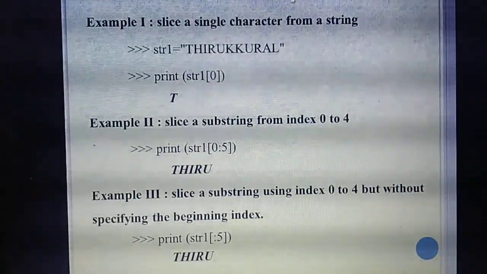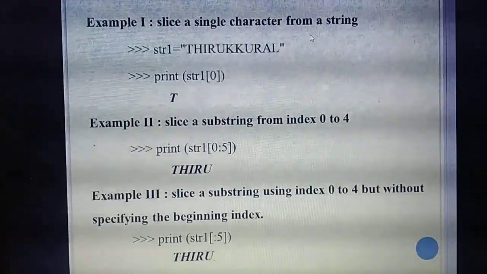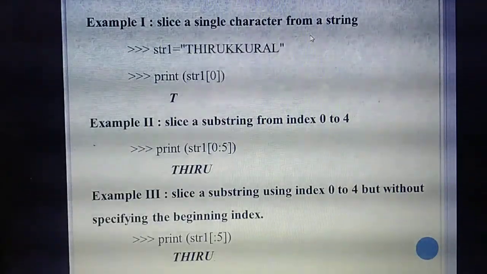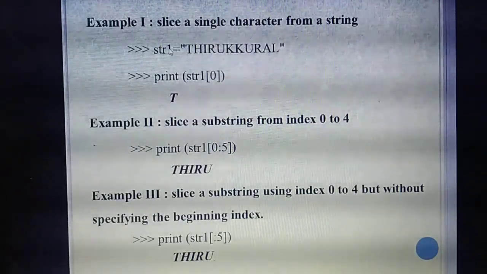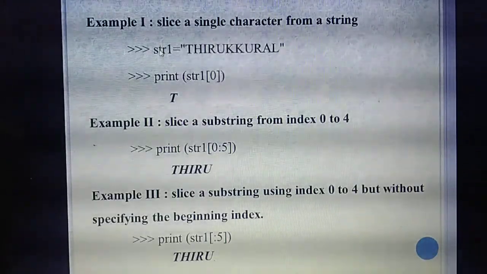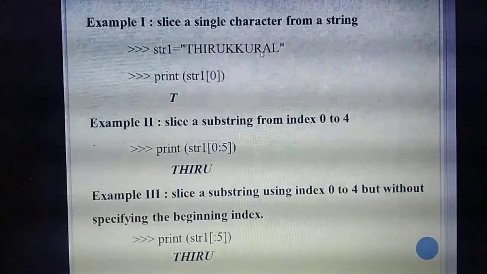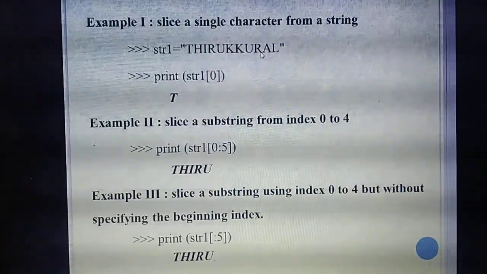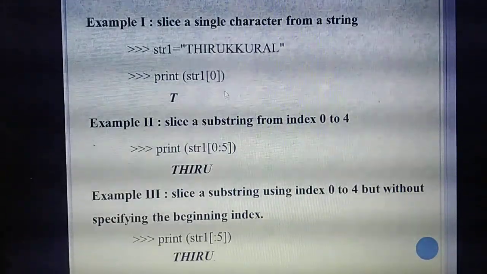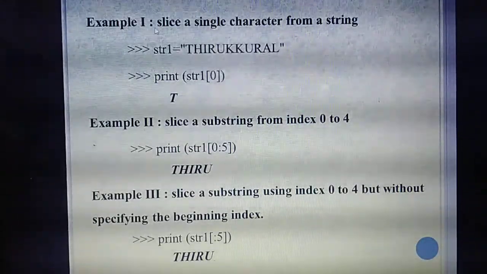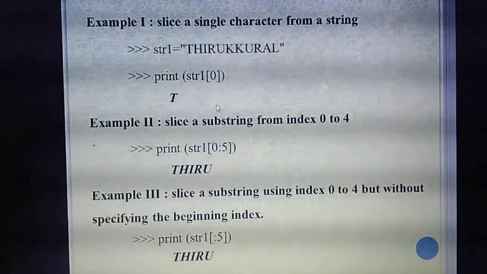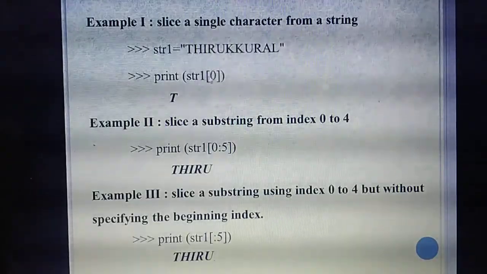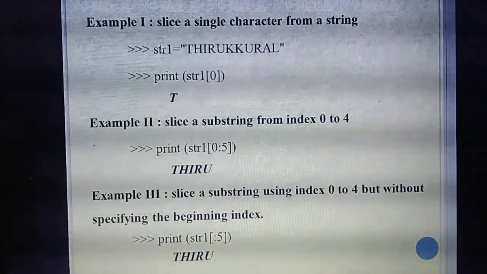See the first example. They are going to slice a single character from the string. First they are declaring a variable str1. What word are they giving? Tirukural. So what's the general format? You need to specify which variable you are mentioning, and inside the bracket, you need to specify the index value. So listen, they are going to print this variable.